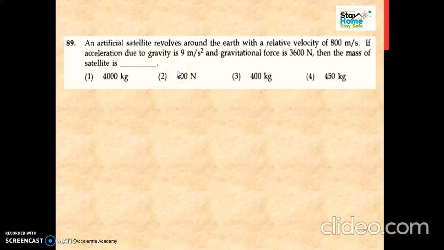The next one is a very simple example. An artificial satellite revolves around the earth with a relative velocity of 800 meter per second. If the acceleration due to gravity is 9 meter per second square and the gravitational force is 3600 Newton, then the mass of the satellite is? Now simply they have asked about the mass.